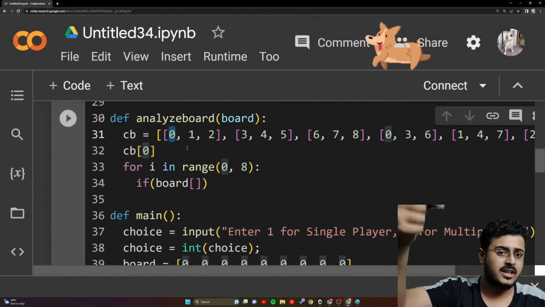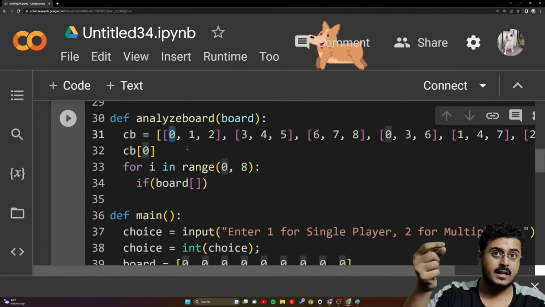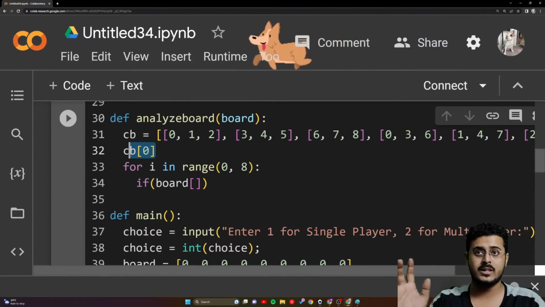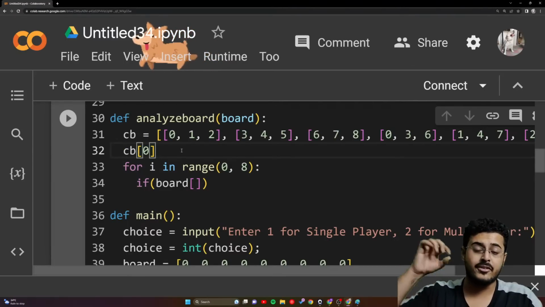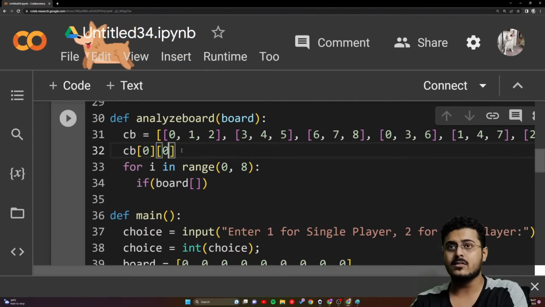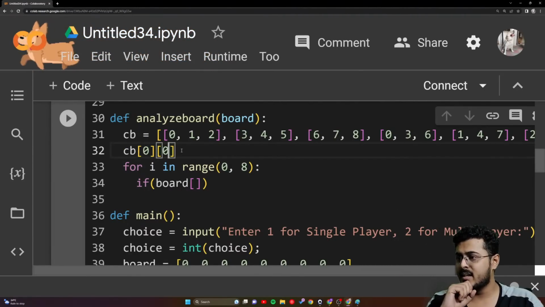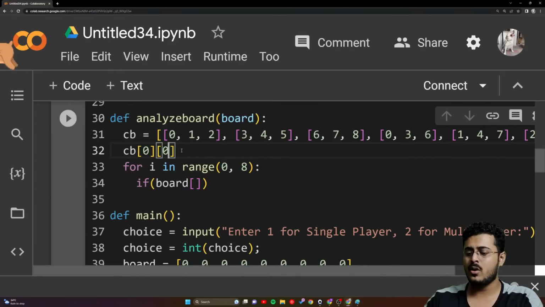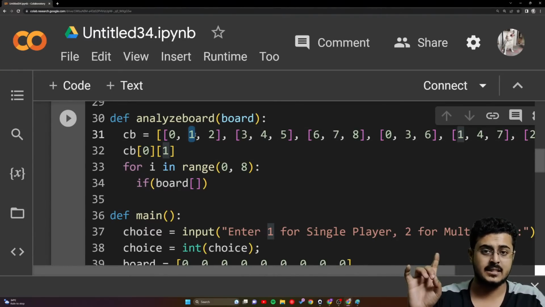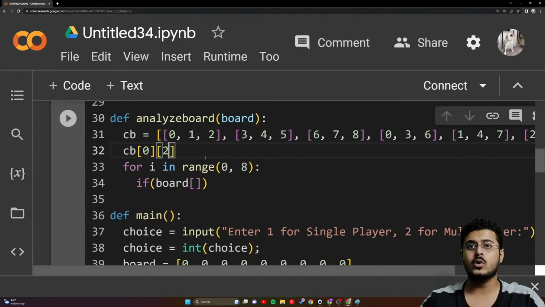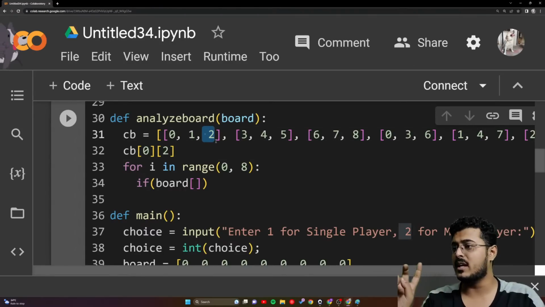That is how I get the first element of the list of board. Now, if the name of the list is CB0, then to get the first element out of that, that will be 0, 0, right? 0, 1 will get me the second element of the smallest list. 0, 2 will get me the third element of the smallest list, guys.